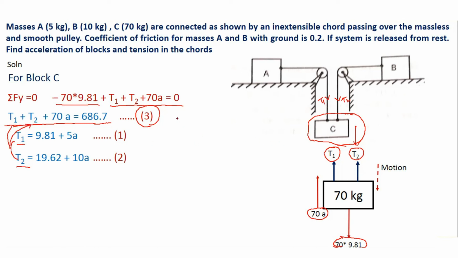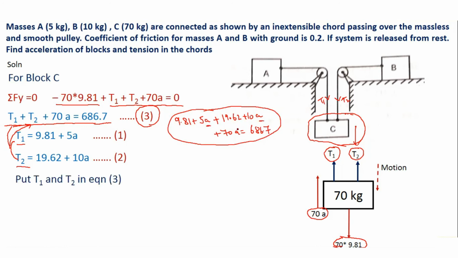I will get 9.81 plus 5A, this was T1, plus in place of T2 I will write 19.62 plus 10A, plus 70A should be equal to 686.7. Now if you observe this entire equation, the only unknown is A. So putting T1 and T2 in equation 3, I will get the answer for A, that is acceleration, as 7.73